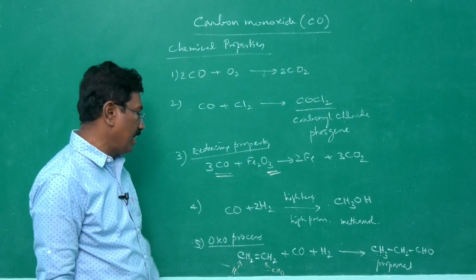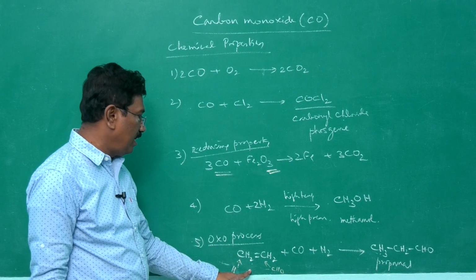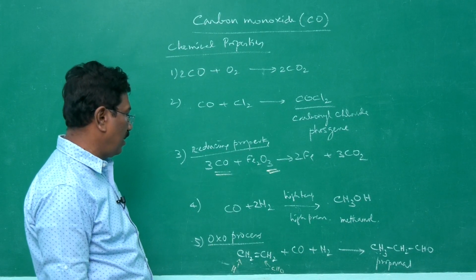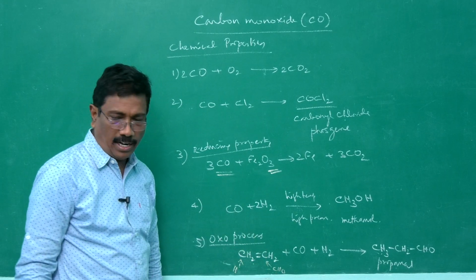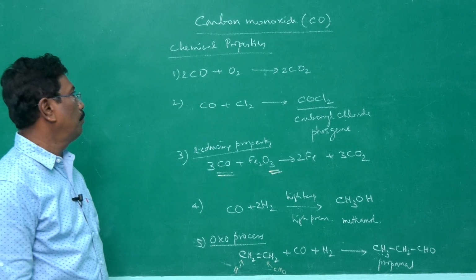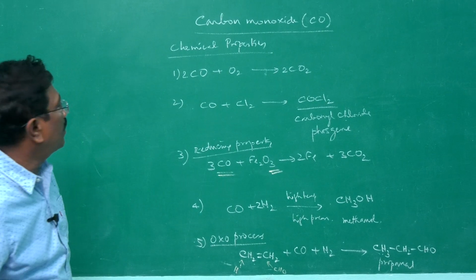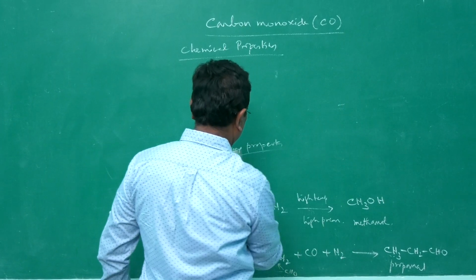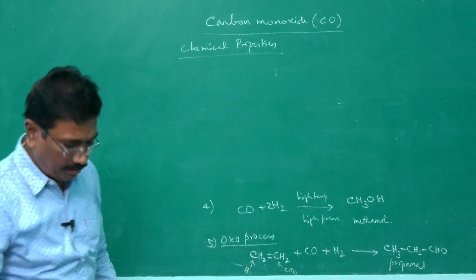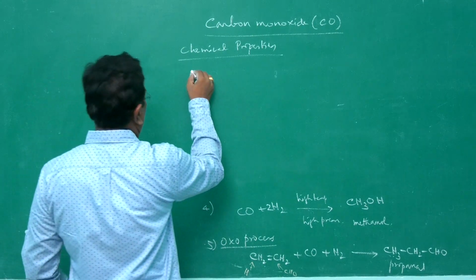It is ethylene or ethene. When ethylene or ethene is made to react with carbon monoxide and hydrogen, addition of CHO with one carbon, hydrogen with another carbon, we will be getting propanal. And next reaction is Fischer-Tropsch synthesis. Sixth reaction, we will go into next reaction. Fischer-Tropsch synthesis.